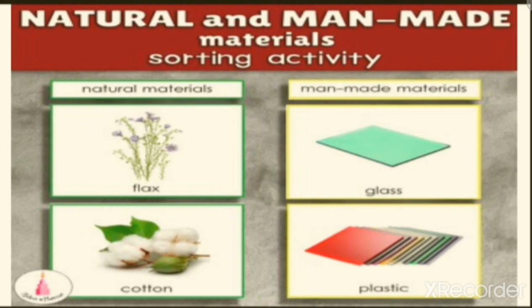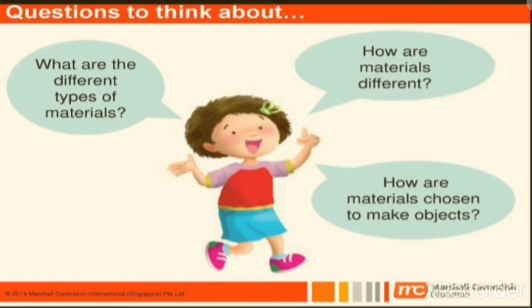The next topic is classification. I'll show the image for you first. What are the different types of materials? The child is asking here, how are materials different and how are materials chosen to make objects? So these are all different kinds of questions.